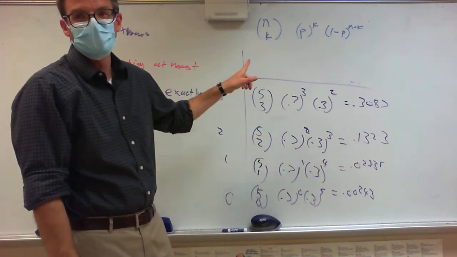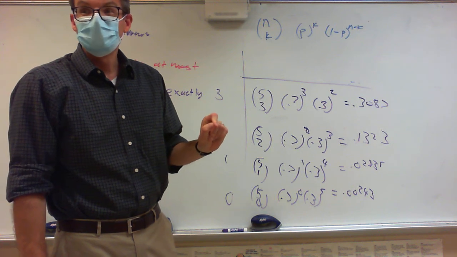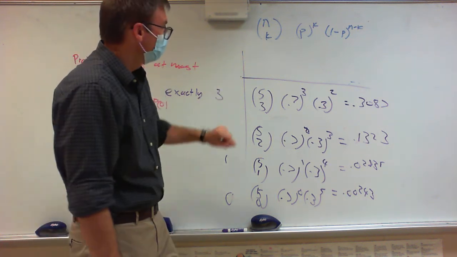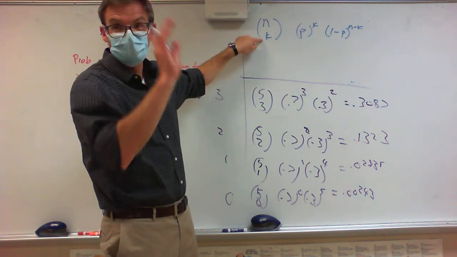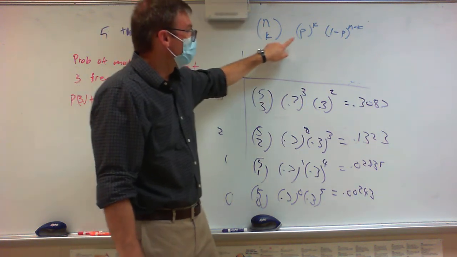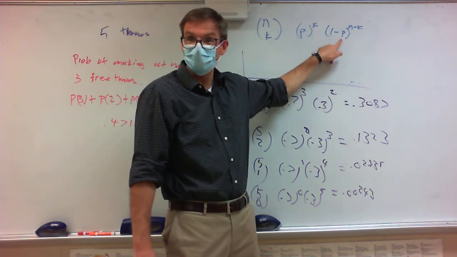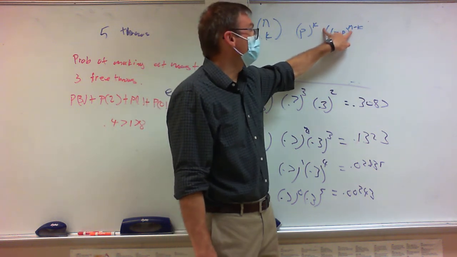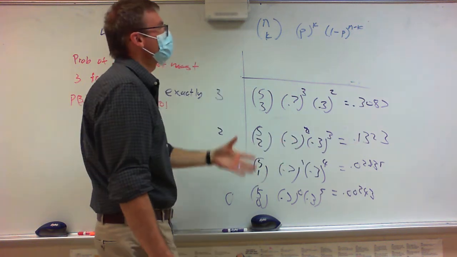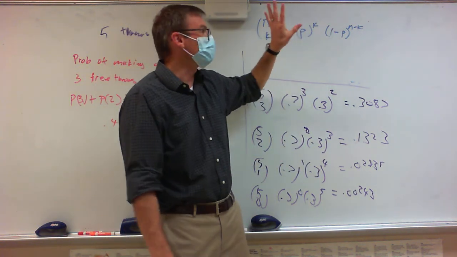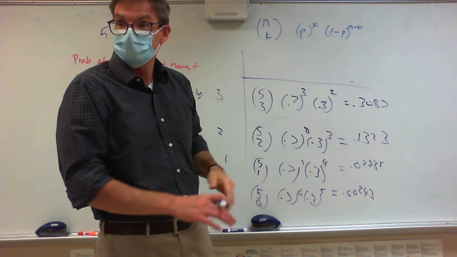And I didn't give you that formula at the very beginning because that formula looks incredibly intimidating. But let's look at that. Do you see that n represents how many shots we're taking? k represents what we want. p is the probability of success, and how you got the 0.3 is you did 1 minus that. And then you have to make sure these two exponents add up to n. So after doing a few problems, you can see this is where they came up with that formula, but I would never give you that formula at the beginning because I think that just confuses things. All right.